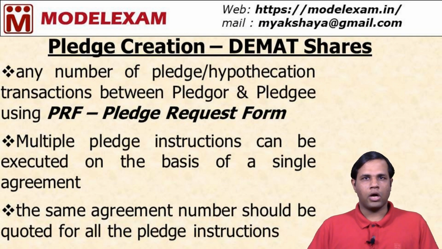Pledge creation, a few more points to be seen. Here the borrower submits the PRF, pledge request form, and you should also understand that any number of pledge transactions are possible between the same set of people, that is pledger and pledgee. Any number of pledge transactions can be done, and it can be done based on the same agreement number also. Every agreement carries a number. That number should be quoted in the pledge request form. So multiple pledge transactions can be done based on the same agreement number also. These are the important points that we should note.